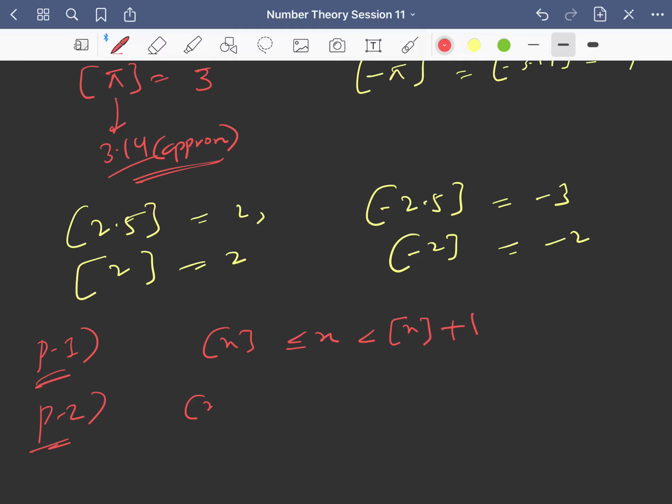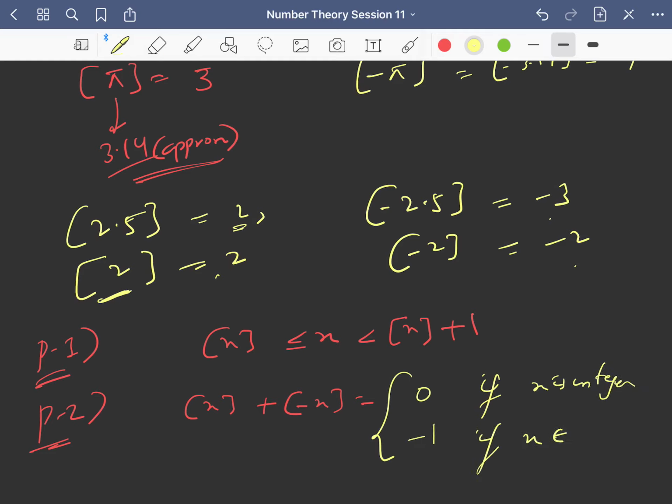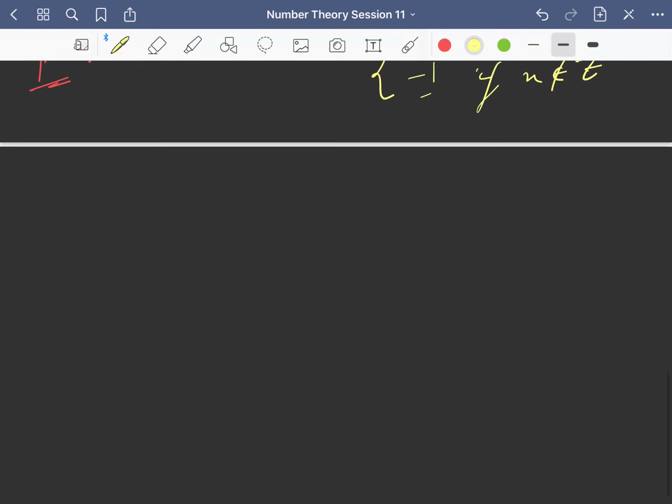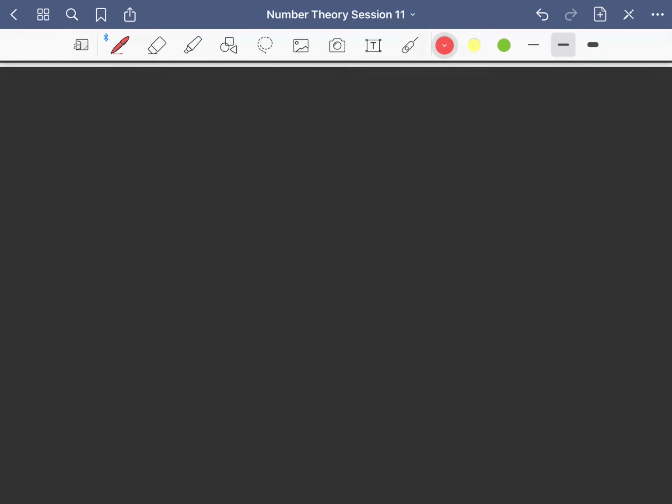Second is that if I ask you what is greatest integer x plus greatest integer of minus x, now you can see that if x is integer, the answer is 2 minus 2, that is 0. Otherwise the answer is 2 minus 3, that is minus 1, right? So this is 0 if x is an integer, and this is minus 1 if x does not belong to integers. You can just verify it by taking so many examples, right?